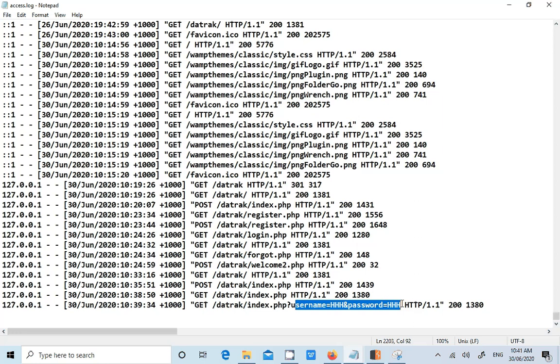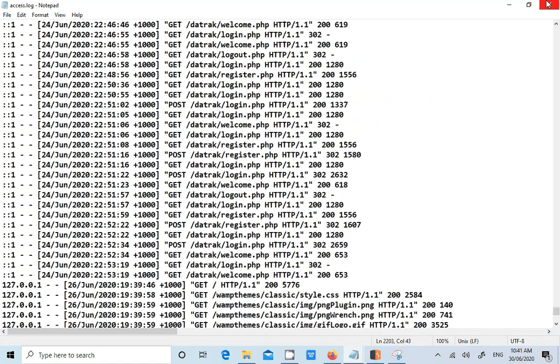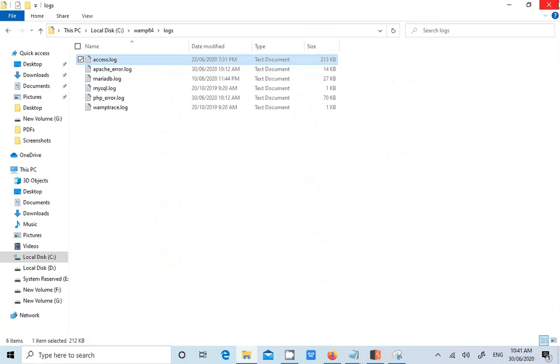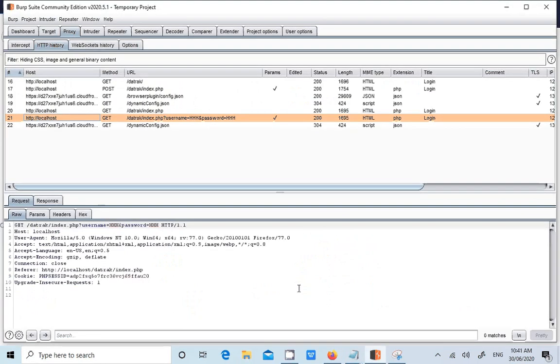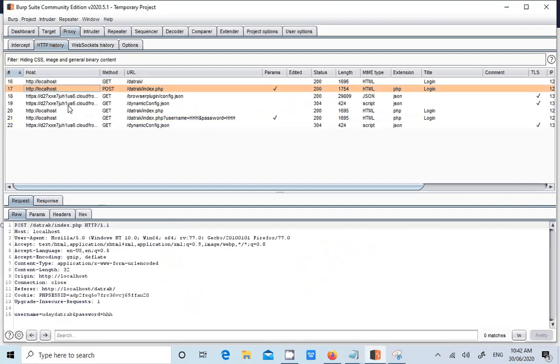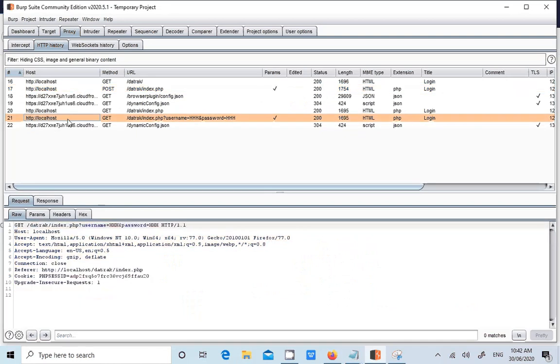There are many ways to access these log files. If someone can access the log file, then he can see all the usernames and passwords within it, if they are sent as part of a GET request. Sometimes, to prove this, you don't have to look into the log files. As we saw earlier, if it is sent over a POST request, that's good. If it is sent over a GET request, take the screenshot.